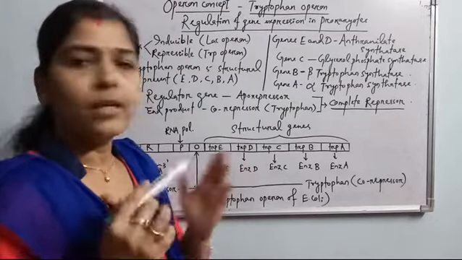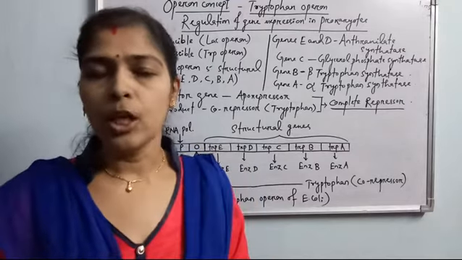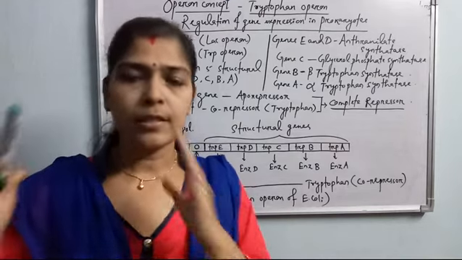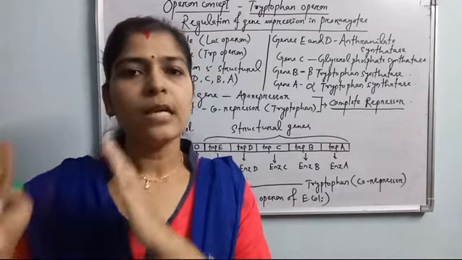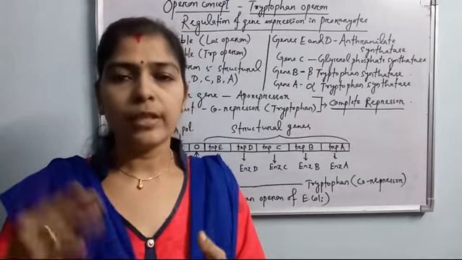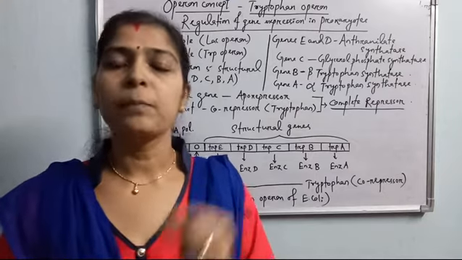See what we discussed in the last class also. The regulatory gene is present ahead of the structural genes, and it regulates whether the cistrons are to be transcribed and expressed or not. The regulatory gene produces a repressor protein.